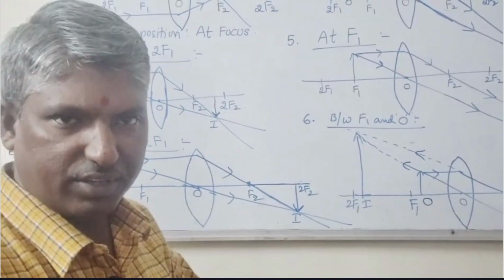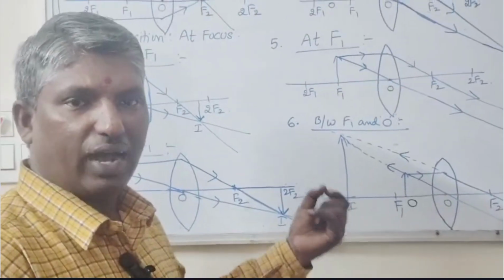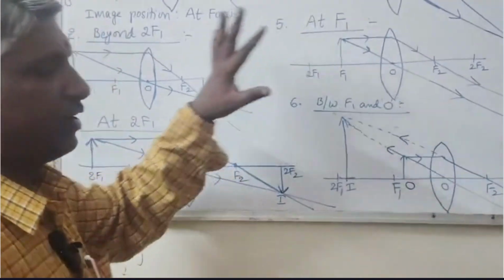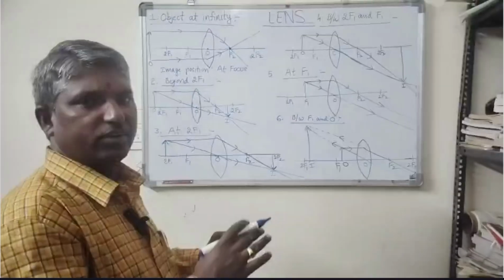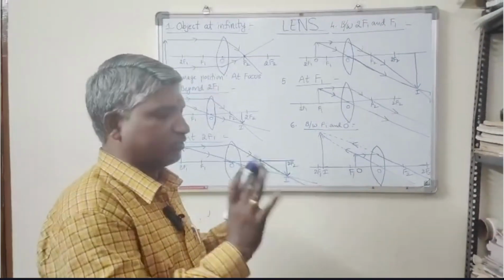The image formed is magnified, erect and virtual. These are the different positions, and the images form with different sizes and positions.